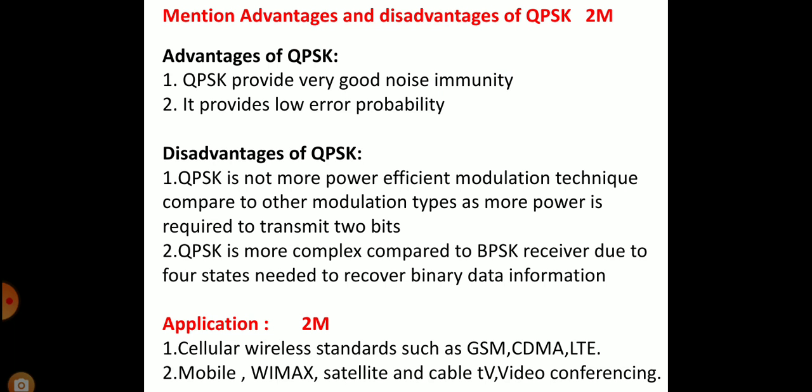Disadvantage: QPSK is not a power efficient modulation technique compared to other modulation types, as more power is required to transmit 2 bits. Second, QPSK is more complex compared to a BPSK receiver, due to the 4 states needed to recover binary data information.